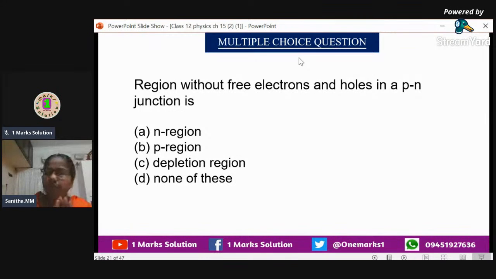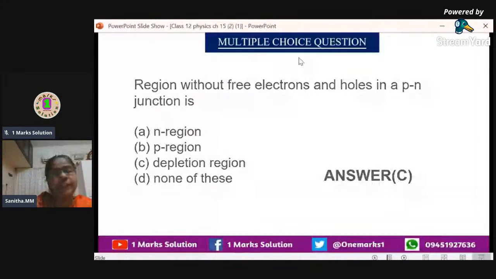Free means there is no movement. Immobile charges, we can call it as immobile charges. It is devoid of mobile charges, electrons and holes. So the answer is, no doubt, the depletion region. Next, we can go for the next question.